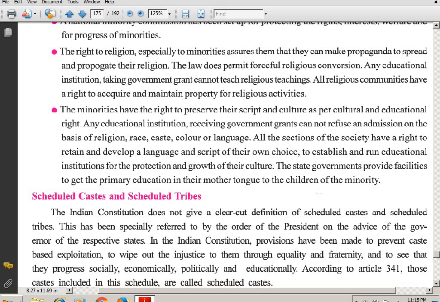Suppose you are in Gujarat, you will make sure people who have come from Maharashtra or Bihar also get the right to what? To learn their language, as well as get education in their mother tongue, even though they come into the minority. Or if not in their mother tongue, they have the right to learn the language which is being taught in the school.